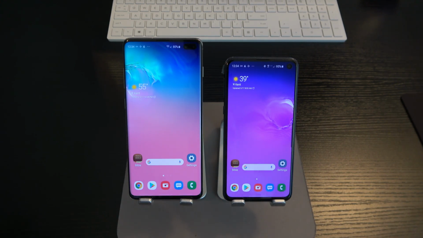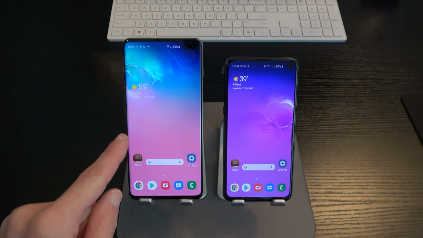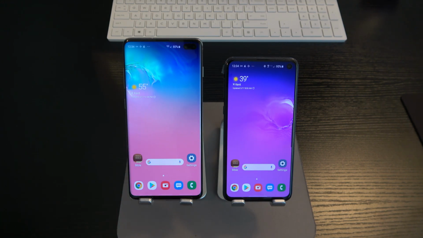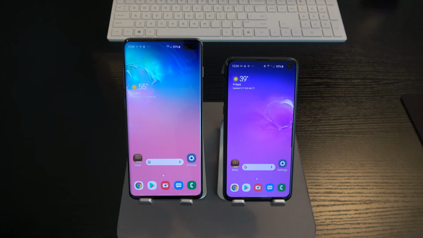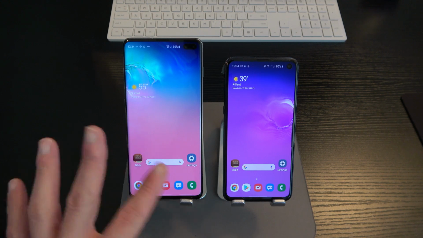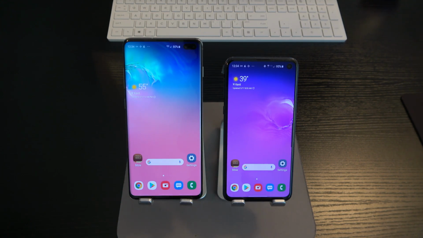Now, differences in price: the S10 Plus is $999.99, $1,000. The S10 is $899.99. The S10e here is $749.99. So $750, $900 for the S10, $1,000 for the S10 Plus. I don't have the S10, so we'll just talk specifically about the S10 Plus and the S10e here. Those are the differences in price.